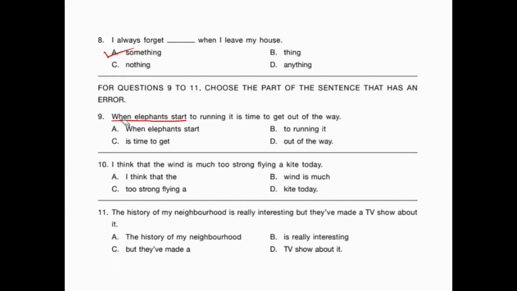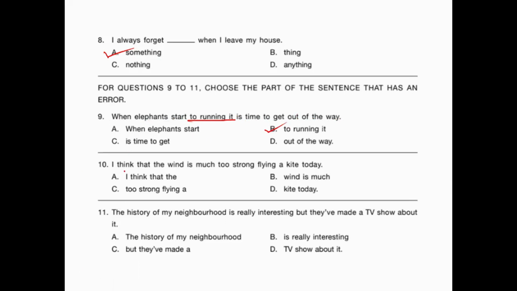So what's happening when an elephant starts running? The part of the sentence that is incorrect here is when elephants start to running, it is time to get out of the way. The correct sentence should be like, when an elephant starts running, it is time to get out of the way. So this part of the sentence has an error. It is in option B. So this is our correct answer.